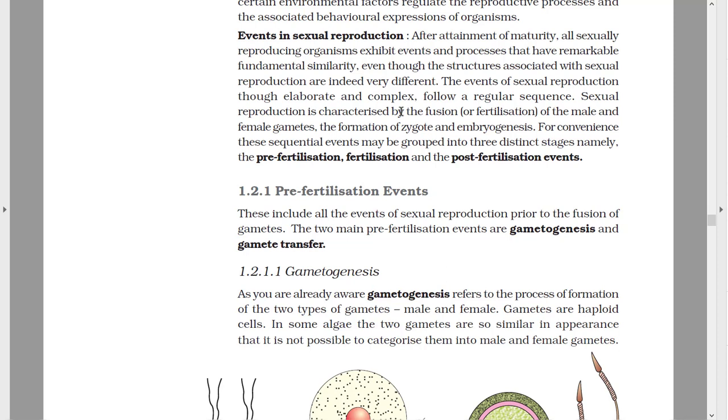For convenience, these sequential events may be grouped into three distinctive stages, namely the pre-fertilization, fertilization and the post-fertilization event. As I told you earlier, in this video we are only covering the pre-fertilization event, which consists of your gametogenesis and your gamete transfer.